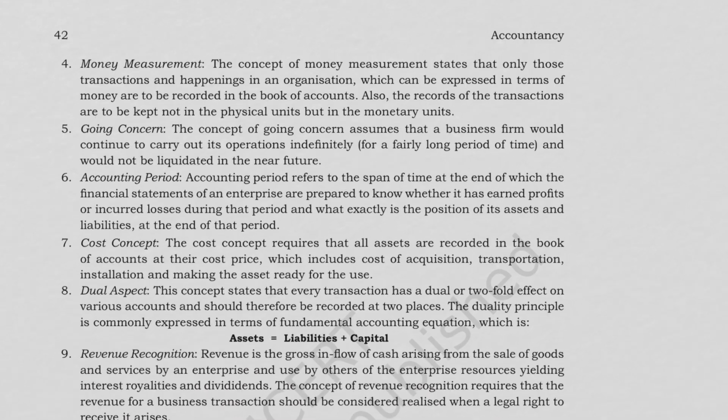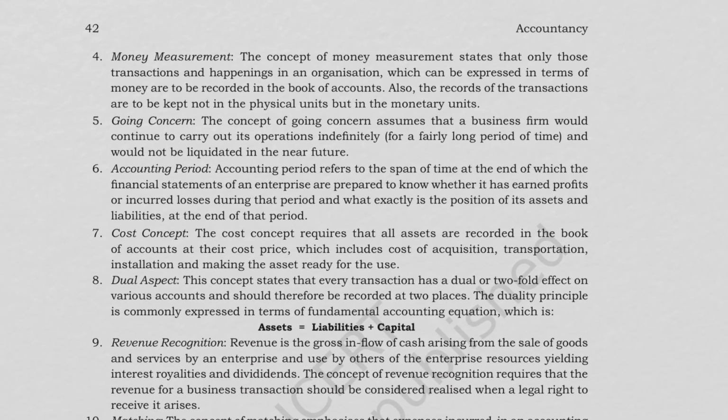Next, we discussed the money measurement concept. In this, only the measurable transactions are recorded, measurable in terms of money. A limitation is that the value of money changes over time, and thus inflation and so on may not be reflected. Then we discussed going concern. It assumes that the business will continue for a foreseeable period of time, and there is no intention to shut down the business in the foreseeable future. Because of this, depreciation is charged yearly. If the business is closing tomorrow, obviously the entire asset cost would be expensed immediately.